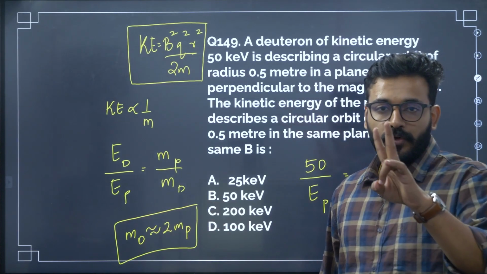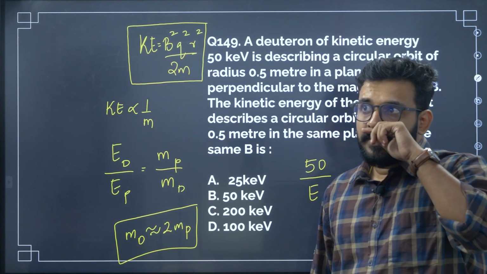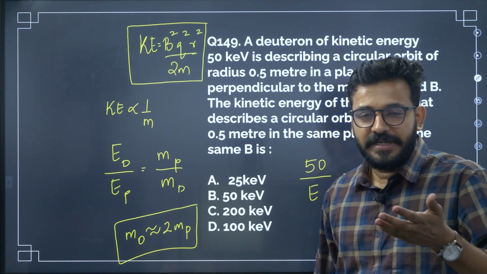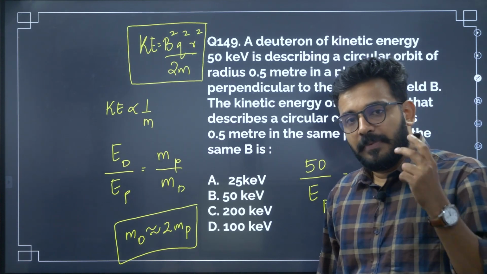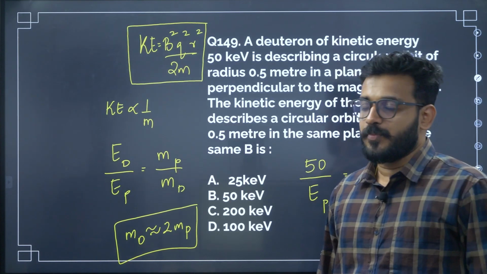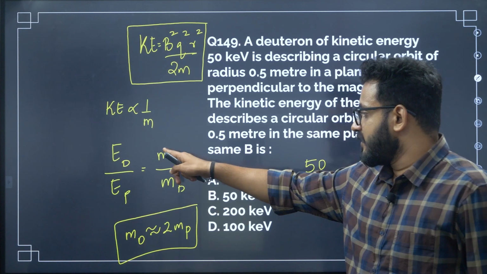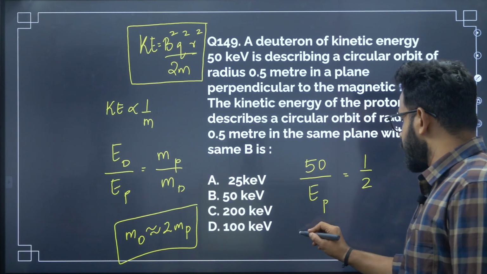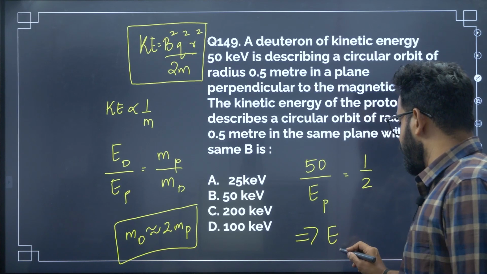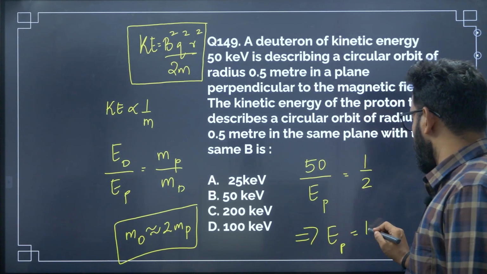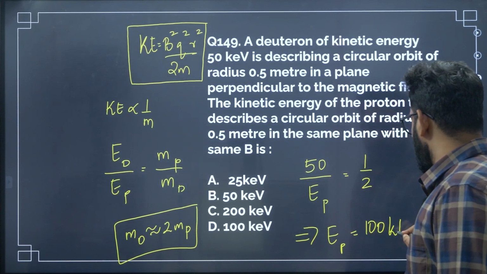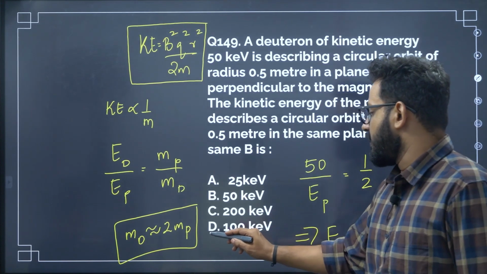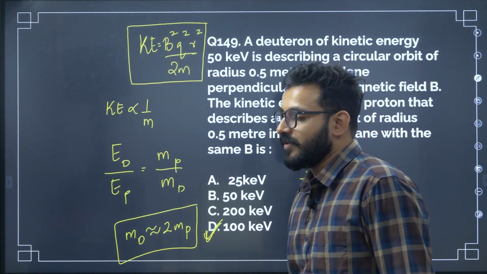one proton, one neutron. Let's assume that the mass of the proton and the neutron are the same, pretty close. In that case, the mass of the deuteron is 2 times the mass of the proton. So this is mass of proton, this is 2 mp, mp will get cancelled, 1 by 2. So this implies that the energy of the proton is actually 50 into 2, 100 kilo electron volt, that is option D, the correct answer.